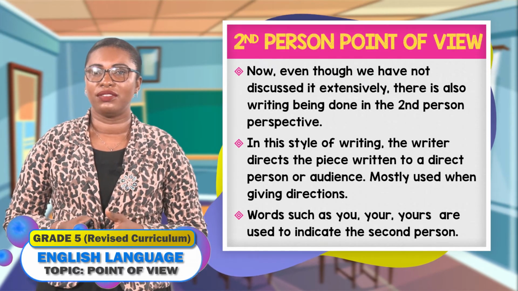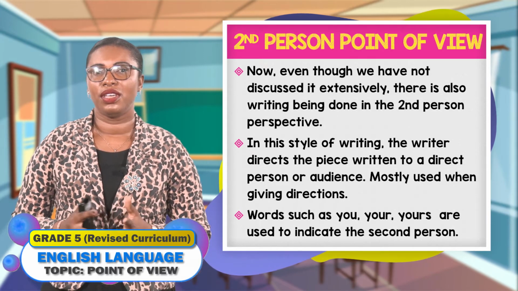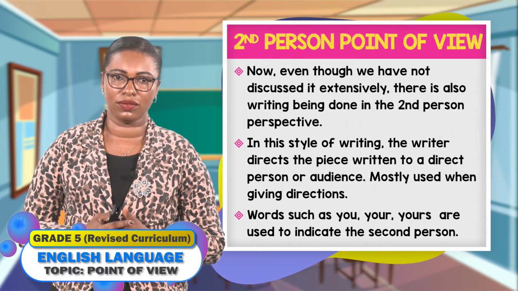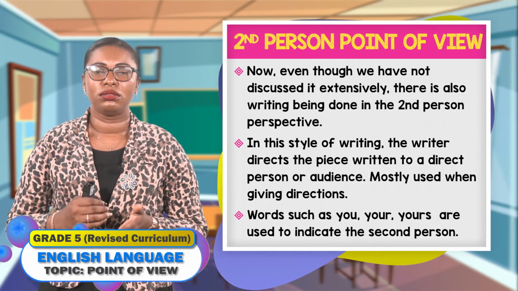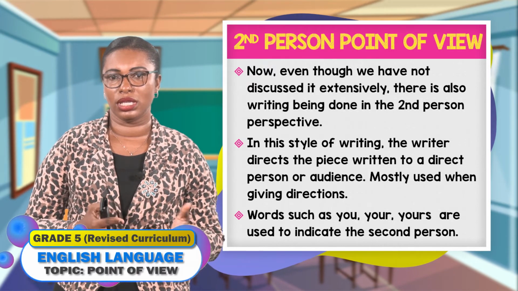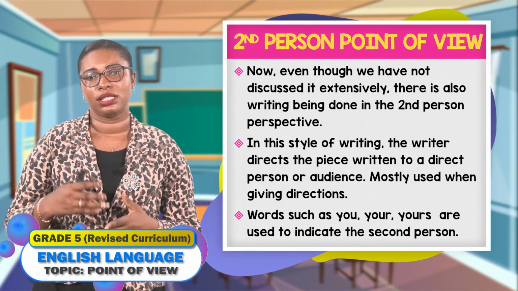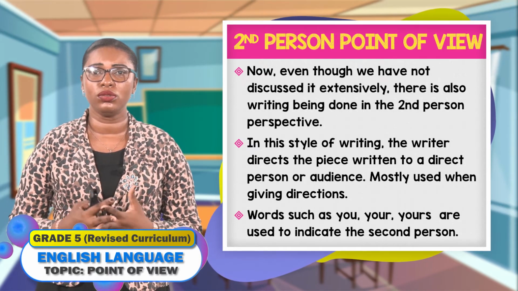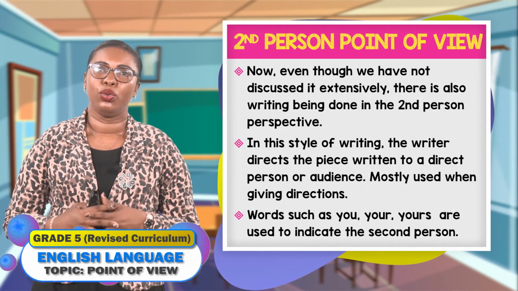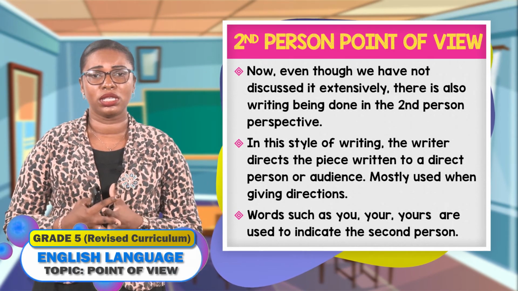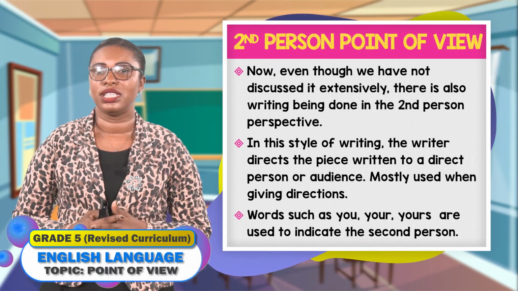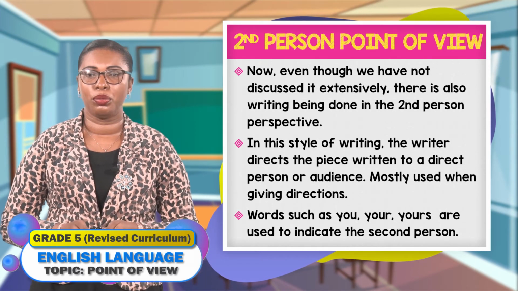Now, even though we have not discussed it extensively, there is also writing that's done in the second person perspective. In this style of writing, the writer directs the piece written to a direct person or an audience. And mostly when writing in the second person point of view, it is used to give directions or instructions. So we would see the use of words such as you, your, yours. These words indicate the second person point of view.